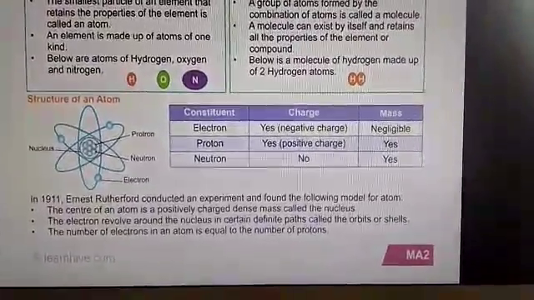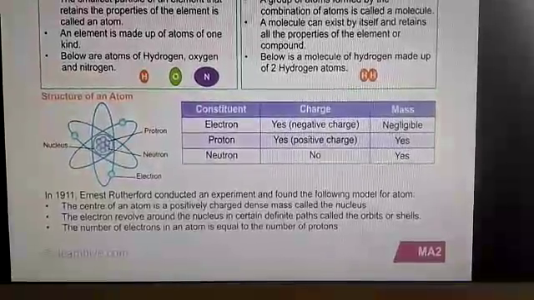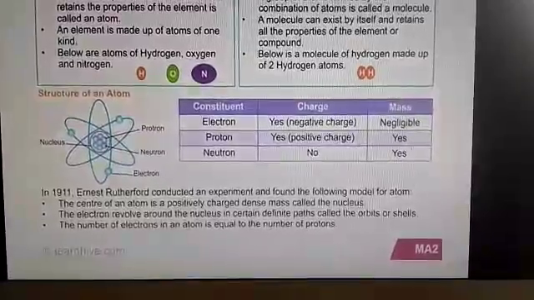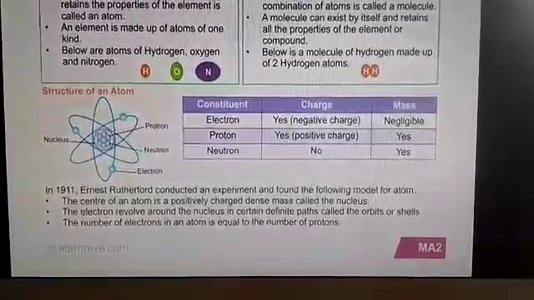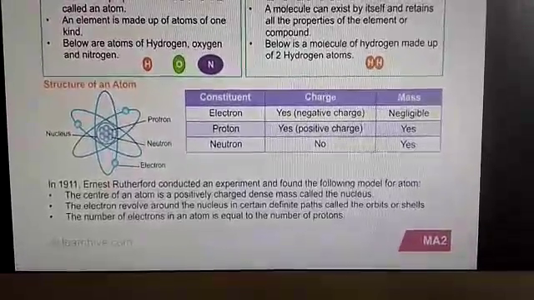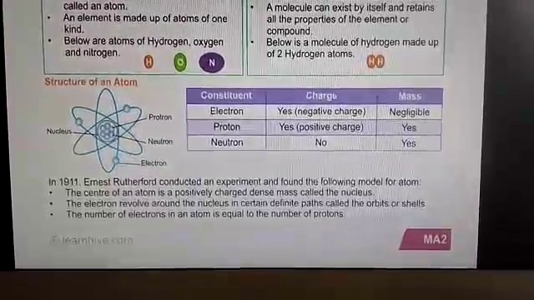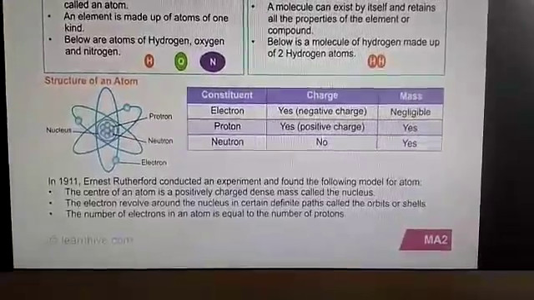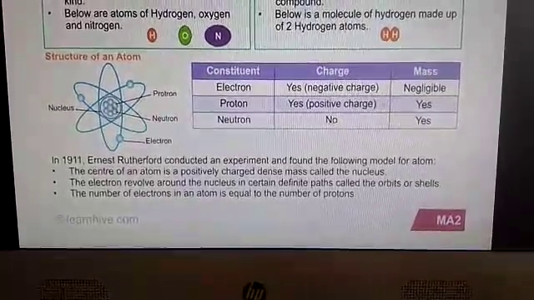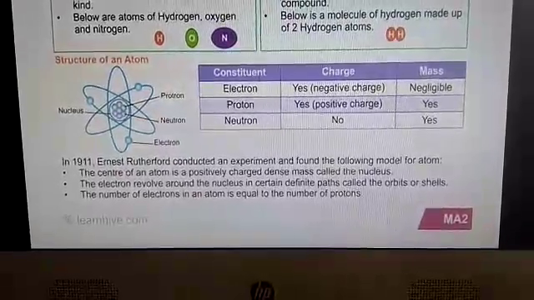So there are some scientists who proposed models of the atom, that is Rutherford, John Dalton, Avogadro. They are the scientists, chemists who did experiments on the atom. The center of an atom is a positively charged, dense mass called the nucleus.